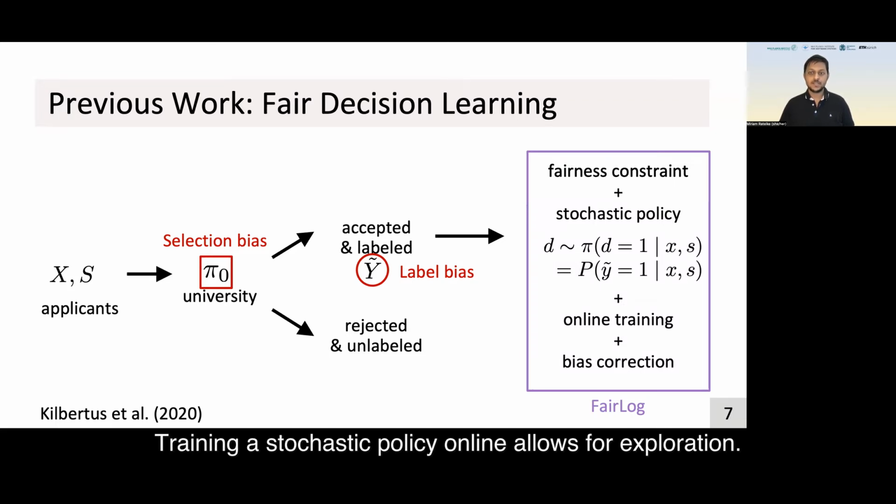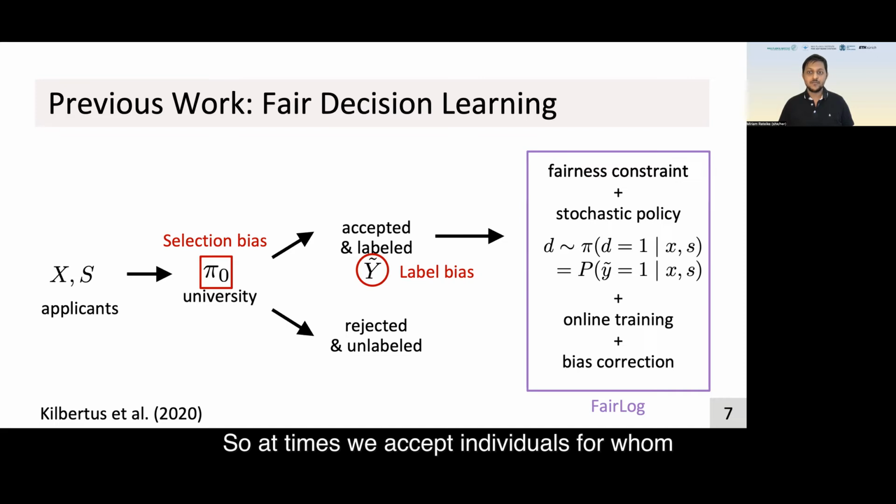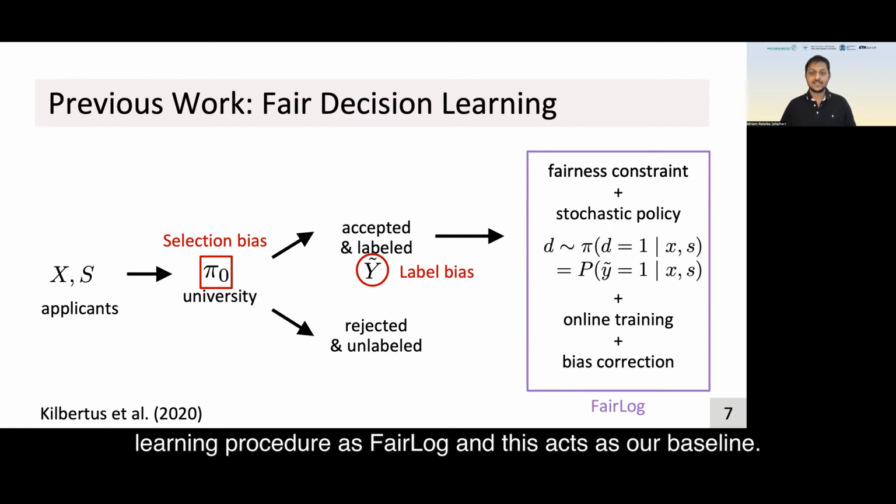Training a stochastic policy online allows for exploration. So at times, we accept individuals for whom we previously had little information about. To further correct for selection bias, we need to apply bias correction as well. Together, this learning process has been shown to be optimal and fair. We refer to this learning procedure as FairLOG, and this acts as our baseline.